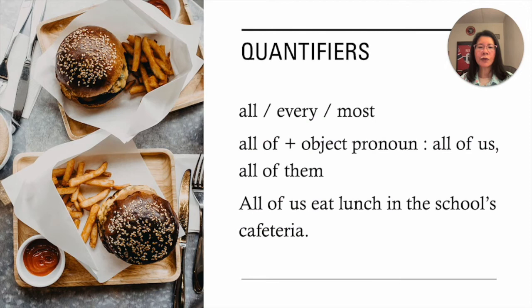We can also use all of plus an objective pronoun. We say all of us or all of them. Here's an example sentence. All of us eat lunch in the school's cafeteria.